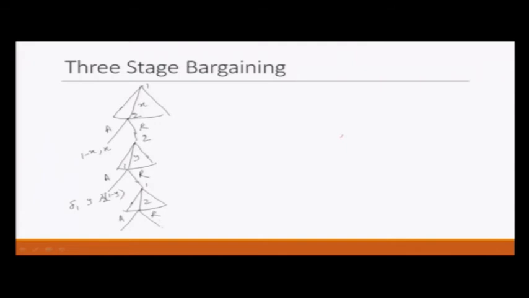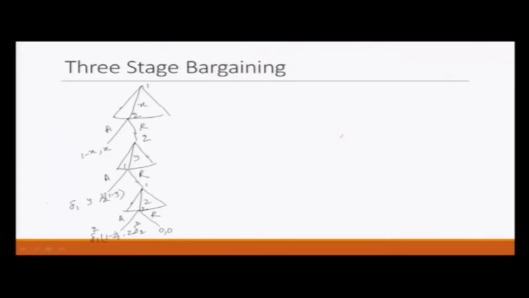If player 2 rejects now, then both will get 0, and if player 2 accepts, then player 2 gets z and player 1 gets 1 minus z. But this happens after 2 stages, so we will discount it twice, first delta 1 and again delta 1. So, it will appear multiplicatively, delta 1 squared here and delta 2 squared here.